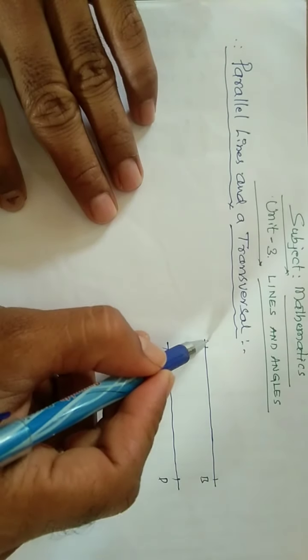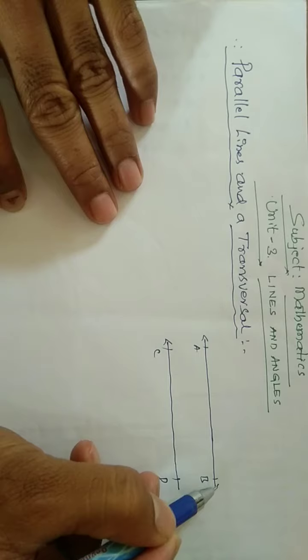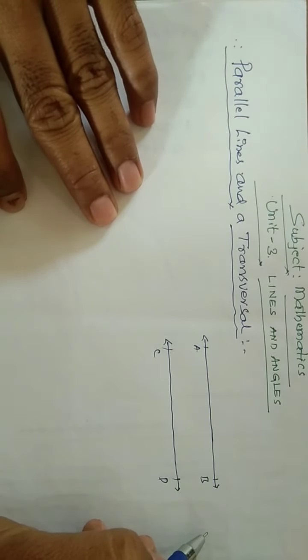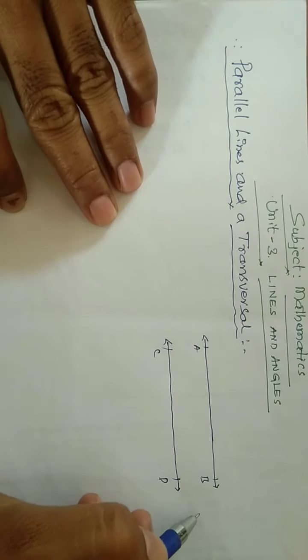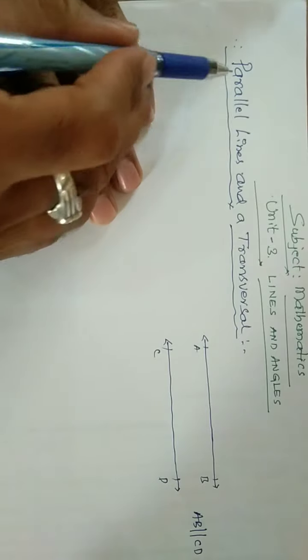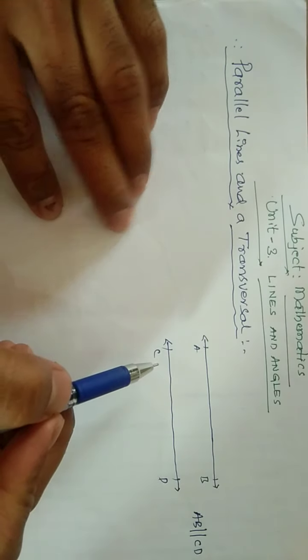So these are the two parallel lines. AB is parallel to CD.